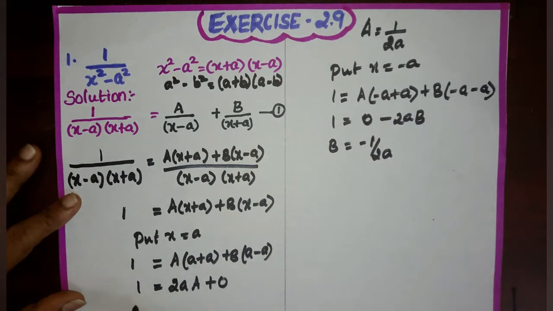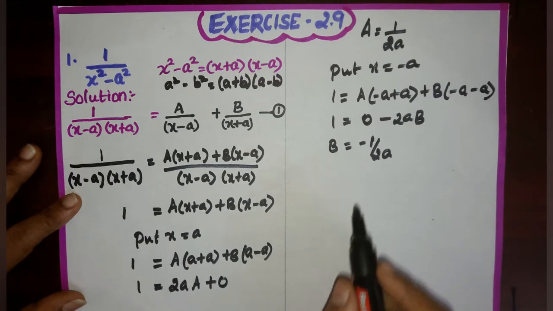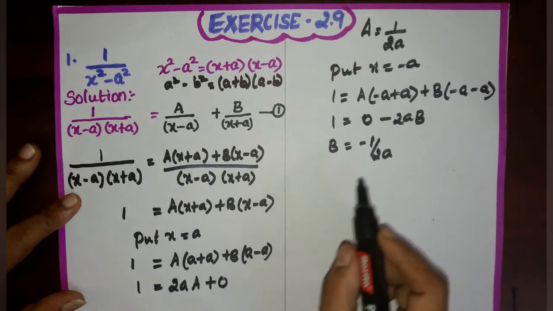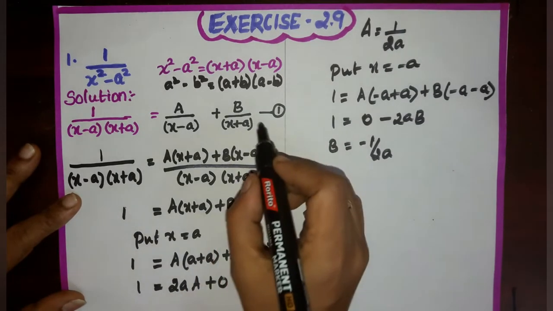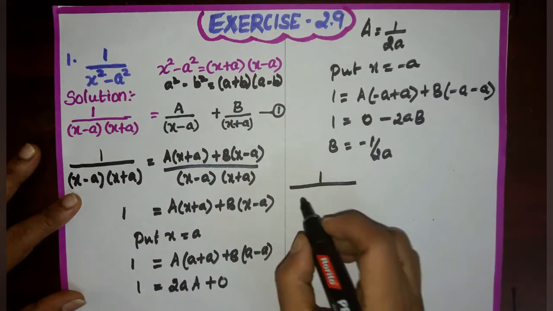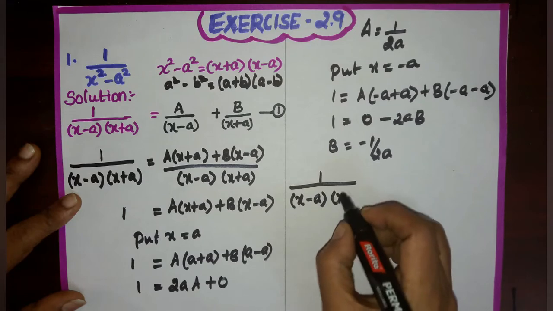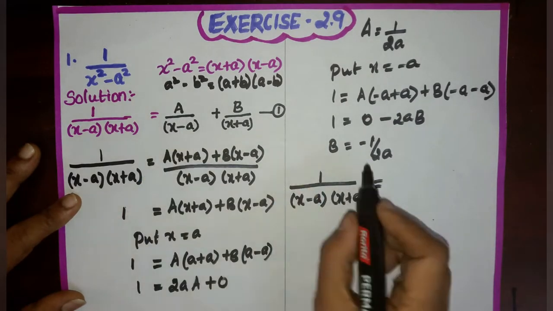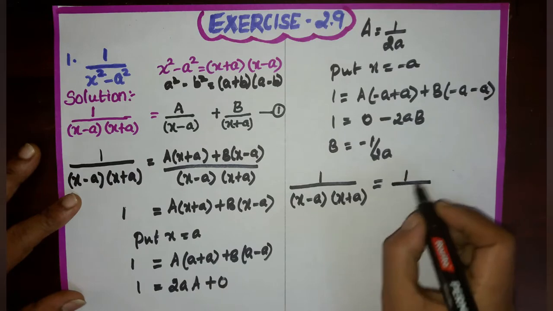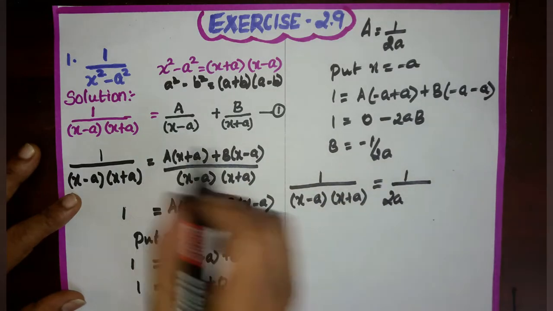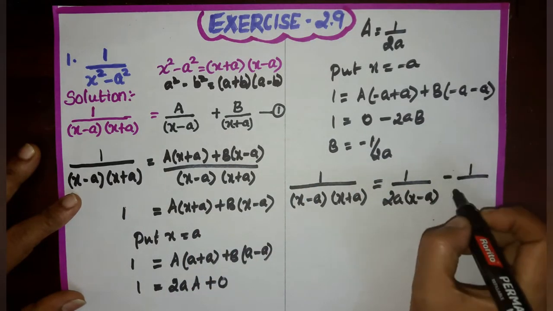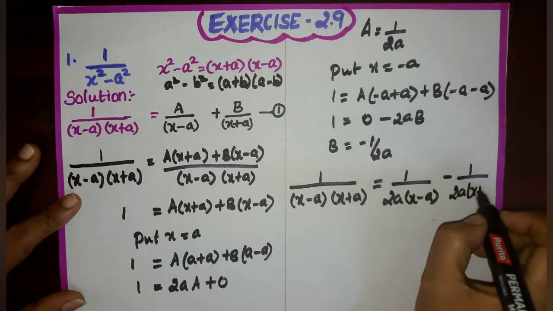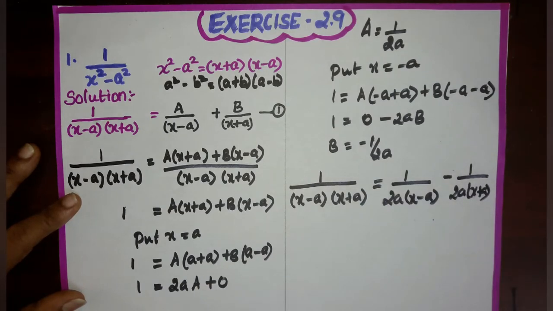Now we found the values of A and B, so both the values are determined. In this way we have to find the values of A and B. Now we need to substitute the values of A and B in 1. Then we get 1 by x minus a into x plus a equal to, in the place of A, substitute 1 by 2a, so we get 1 by 2a into x minus a. In the place of B, substitute minus 1 by 2a into x plus a. In this way, we can find out the partial fractions as per rule number 1.